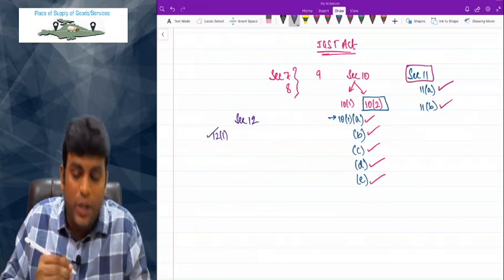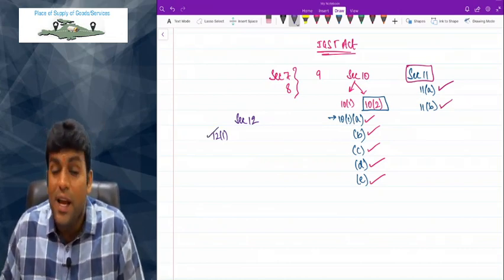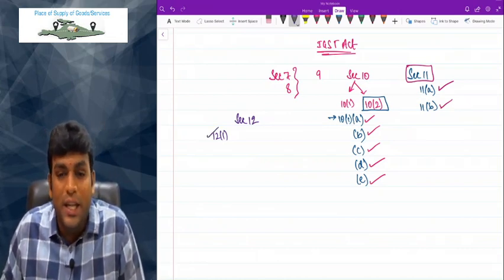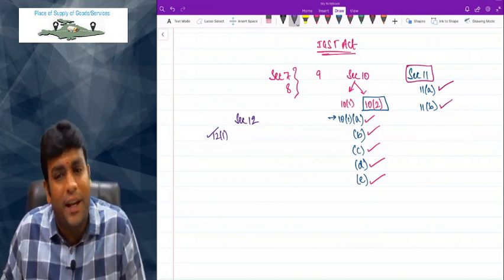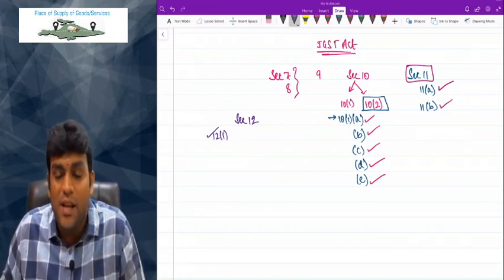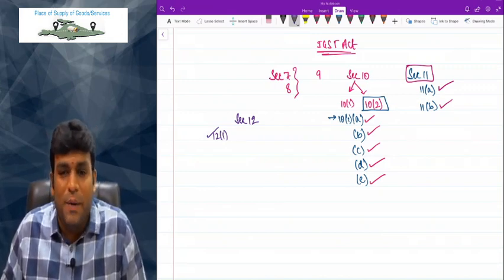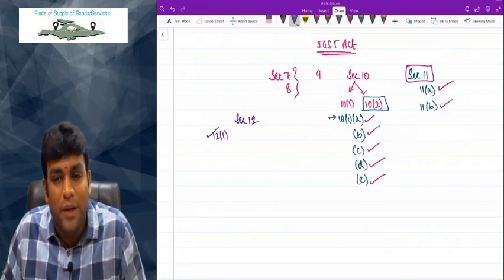And by the way, what does 12.1 say? 12.1 says that section 12 will apply only if location of supplier and location of recipient both are in India. Come on friends, provisions of section 12 will apply only if location of supplier and location of recipient both of them are in India.